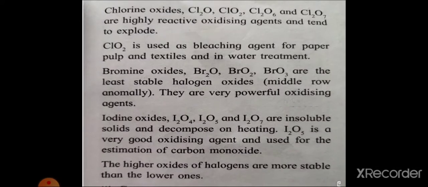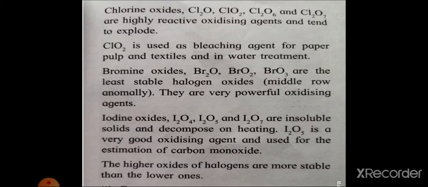Then oxides of bromine, Br2O, BrO2 and BrO3. Br2O is dibromine monoxide, and BrO3, bromine trioxide. These are the least stable halogen oxides. They are very powerful oxidizing agents.